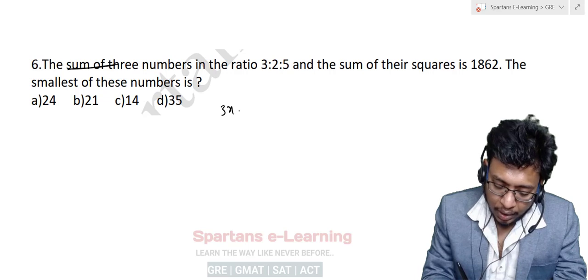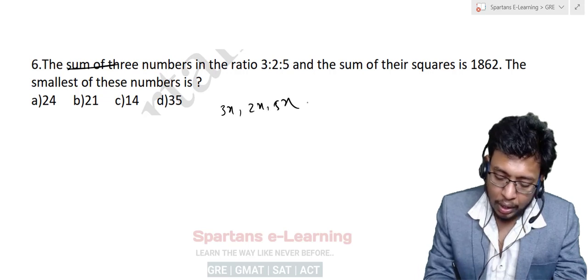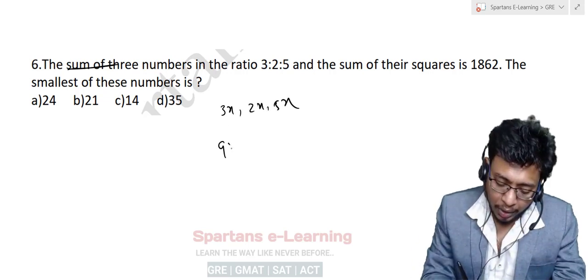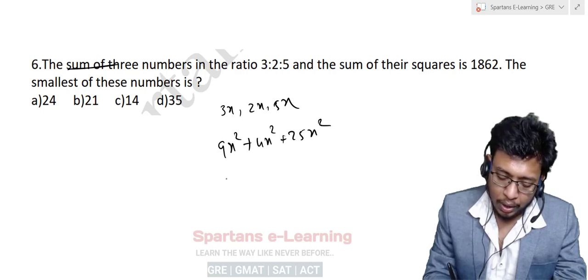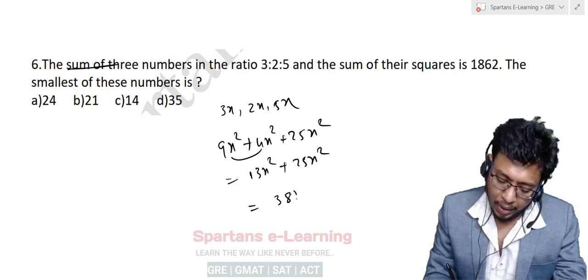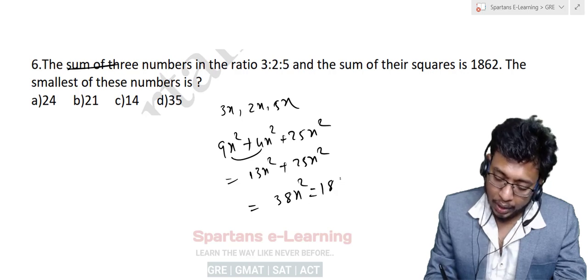So let us take the numbers as 3x, 2x, 5x. Now what is the sum of their squares? It will be 9x square plus 4x square plus 25x square. This gives you 13x square plus 25x square, which gives you 38x square. This is given as 1862.